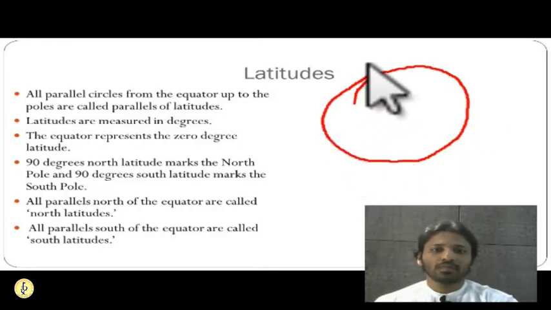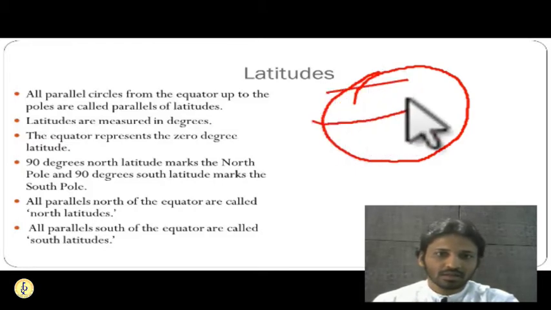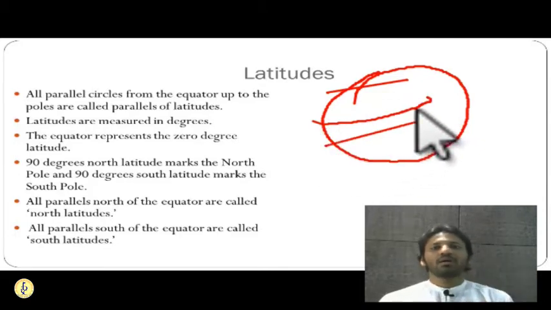Pardon me, because it's a little bit difficult to draw on the screen, so the globe will not look like a globe. Here you can see that these are parallel lines. We are calling them latitudes.